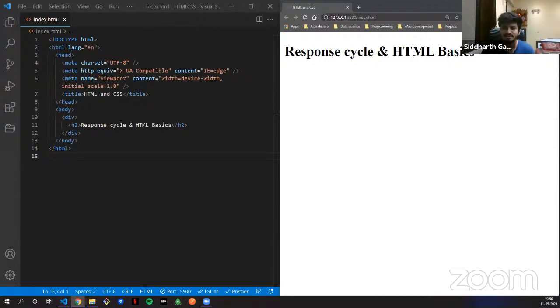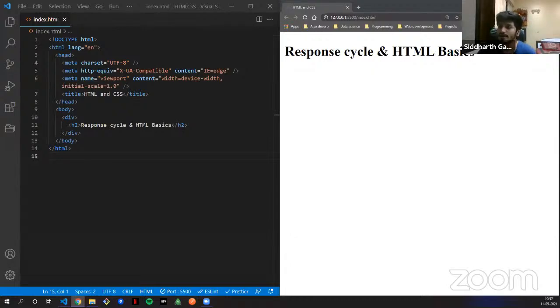Various HTML elements, inline or block level elements, how to create a table, how to create a form. Whenever you see a form or a table on a web page, of course it is made out of HTML. Everything on the web page, the basic structure of it, is done with HTML. All the designing part is CSS, which we will be doing tomorrow and the day after tomorrow. So today it's just about HTML.